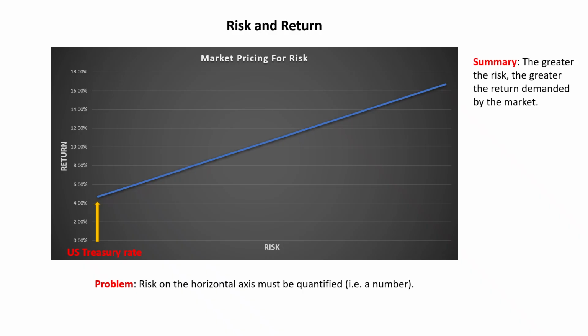But we have a problem. On the horizontal axis is risk. So therefore, we need a number. We can't put on the graph the chance of losing my shirt, the chance of being destitute, the chance of running out of money in retirement. We actually have to put a number on that horizontal axis. And so we will go to great lengths from here on to describe exactly how risk is quantified.